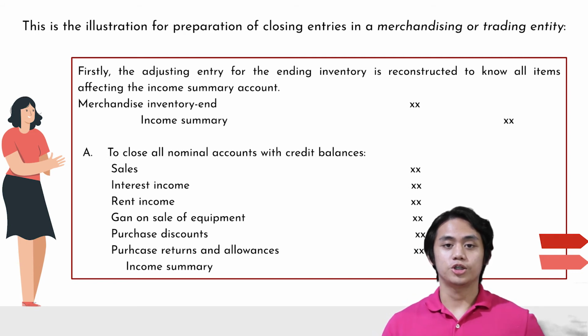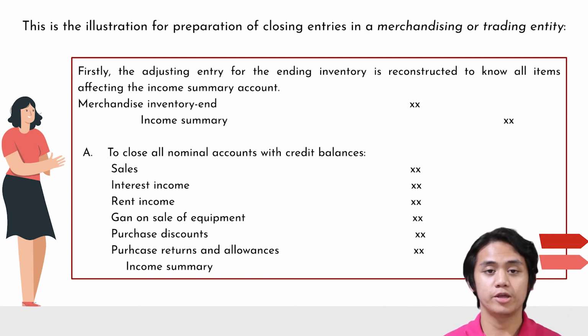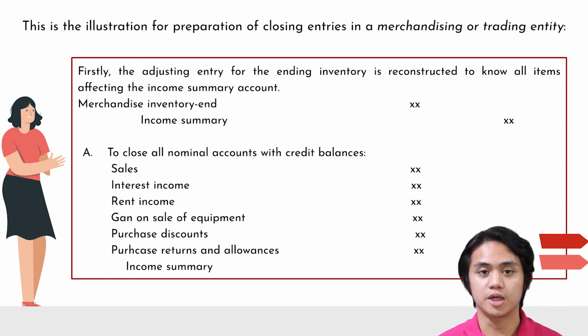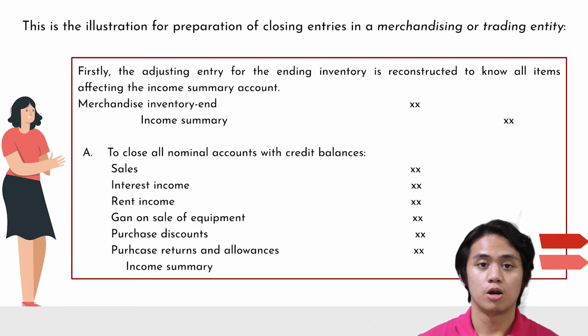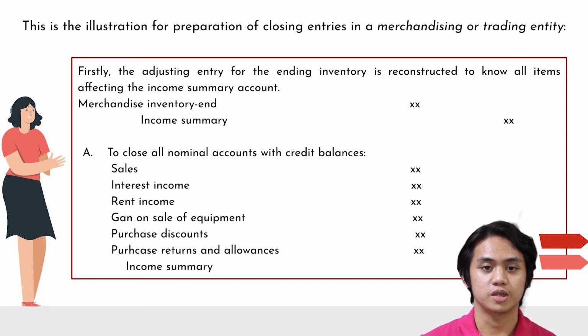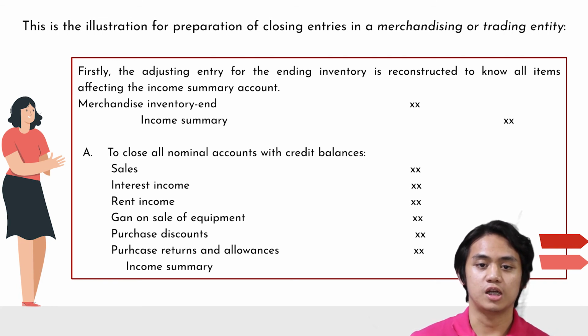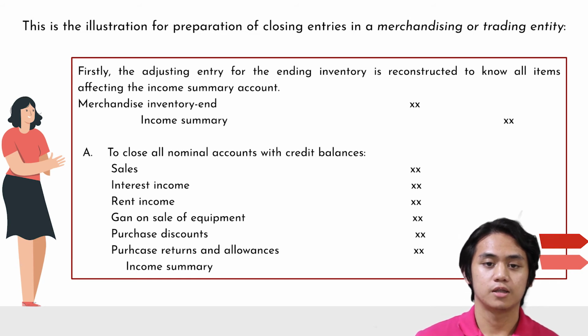Firstly, the adjusting entry for the ending inventory is reconstructed to know all items affecting the income summary account. Debit merchandise inventory end, and credit income summary. To close all nominal accounts with credit balances, you should debit sales, interest income, rent income, gain on sale of equipment, purchase discounts, purchase returns and allowances, and credit income summary.